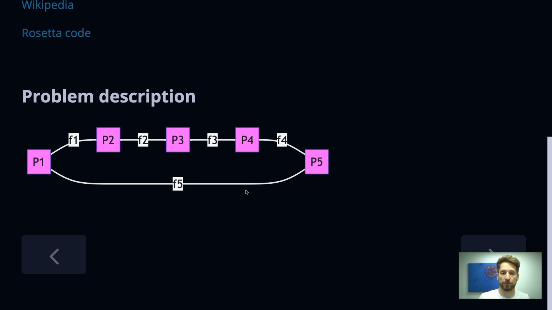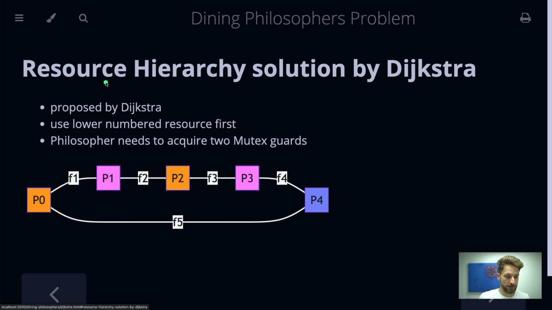This whole problem was proposed by a famous computer scientist from Holland called Dijkstra, and he also came up with a solution to it. His solution is the resource hierarchy solution. What he does is make every philosopher use the lower numbered resource first. As you can see, every philosopher has 2 forks available to him, and they are numbered.